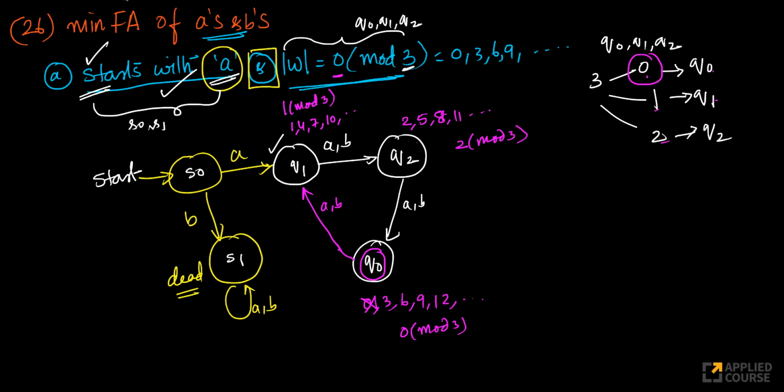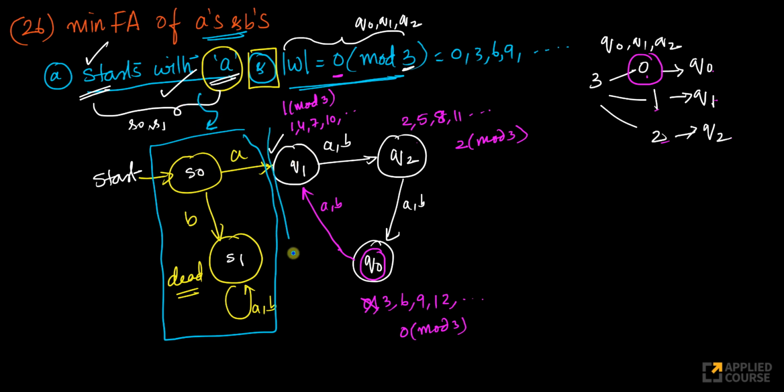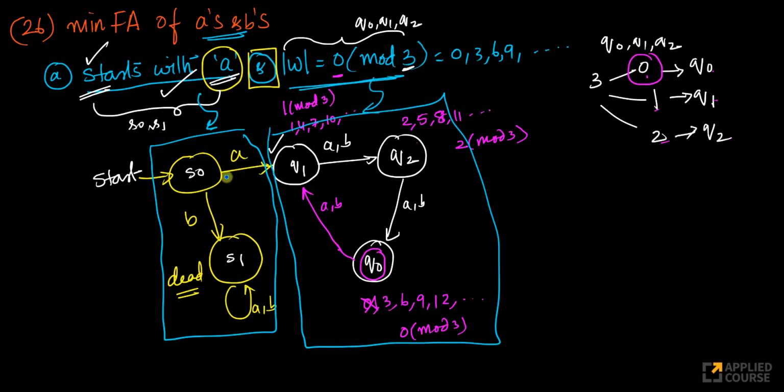So if you think about this whole diagram, it has two components. You can think of this as the first component. This first component takes care of starting with A. This is your second component. The second component takes care of your modulo part. And we just added these two pieces using this transition. Now on this state transition AB, on this state transition AB, yes, all state transitions are there. Of course, I have a dead state because I always wanted to start with A. If it starts with B, I don't care whatever is the length, I will never accept it.